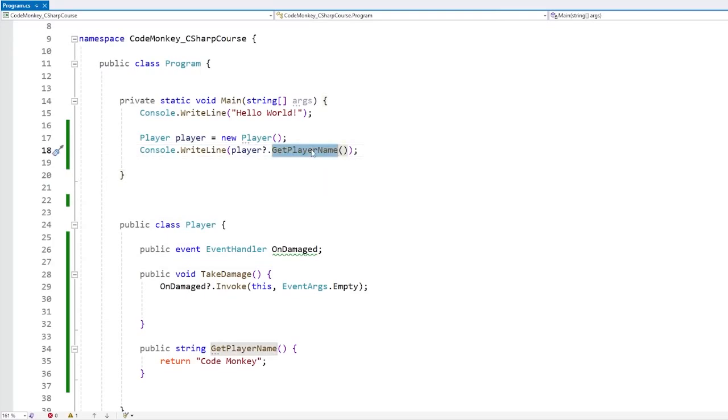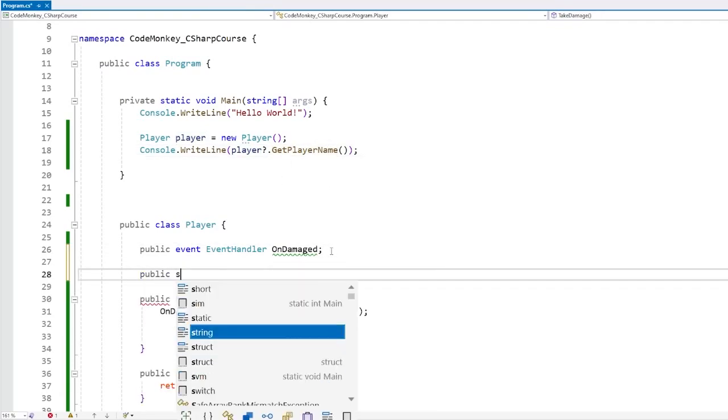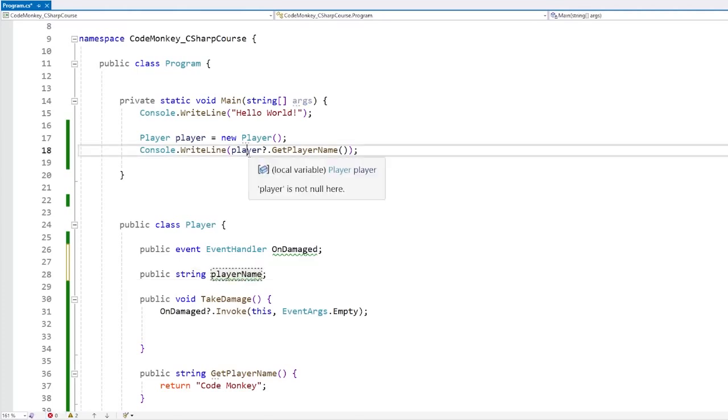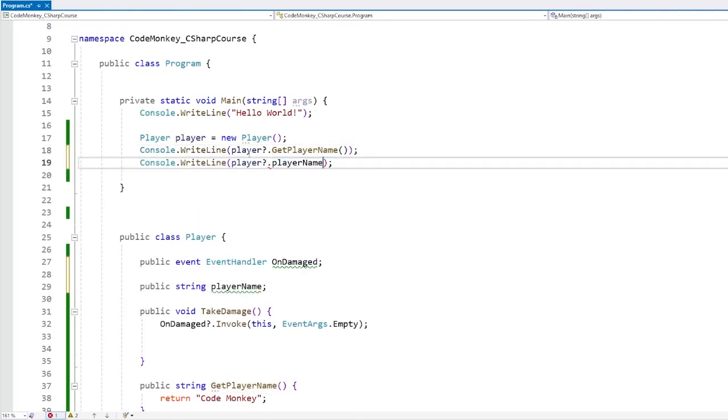And by the way, like we saw here, you can call any function after the question mark. The standard that I showed you for the events is using .Invoke, but that's just an event-specific thing. However, the question mark, the null-conditional operator, is not limited to just events. As you can see, it works over here for GetPlayerName and also works for fields. So over here, if we have a string playerName, up here we can call the same thing, dot playerName, just like this. So basically it's only going to access this field if the left side is not null. And also you can have multiple of these in a single line. You can chain them together.